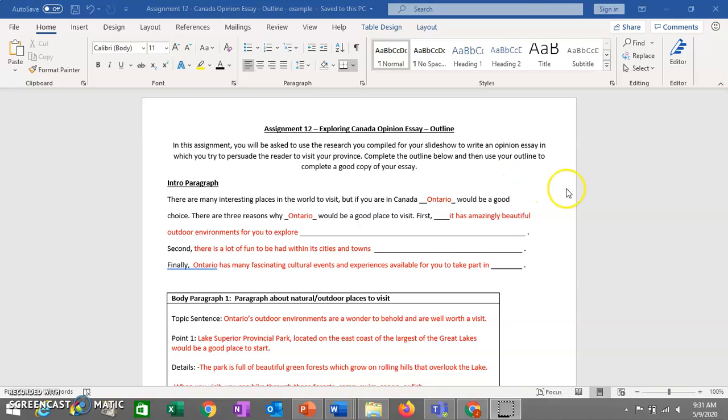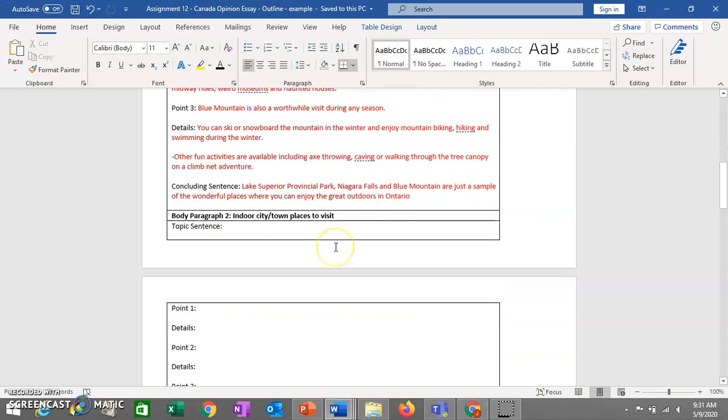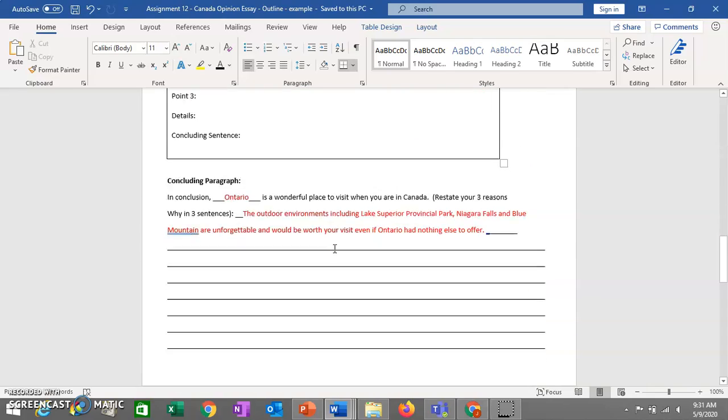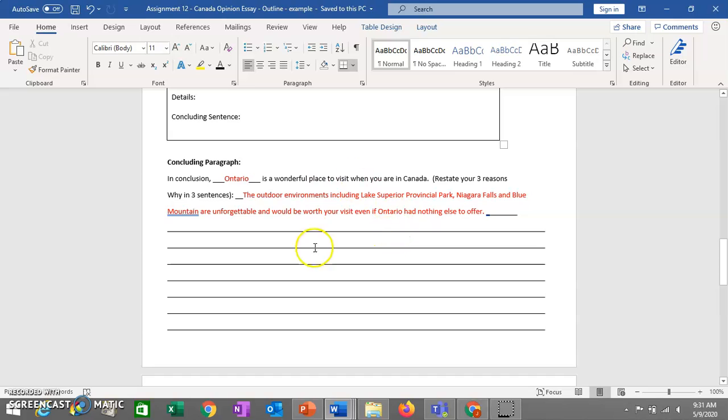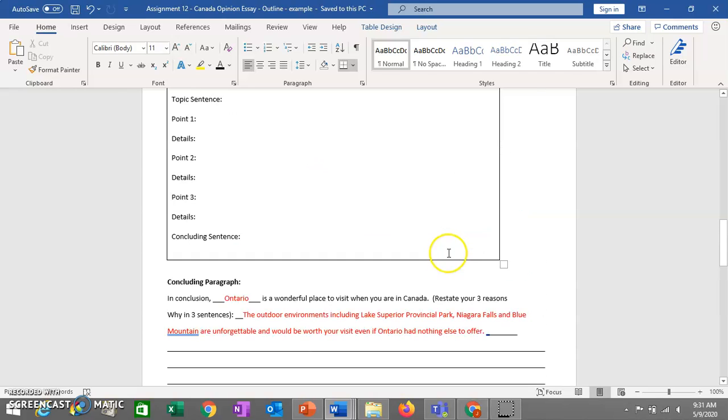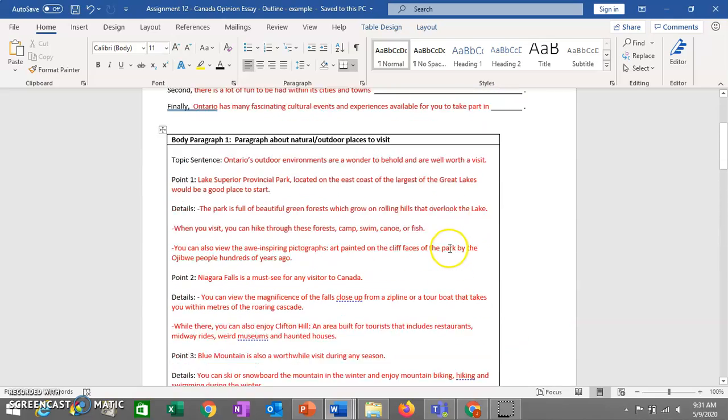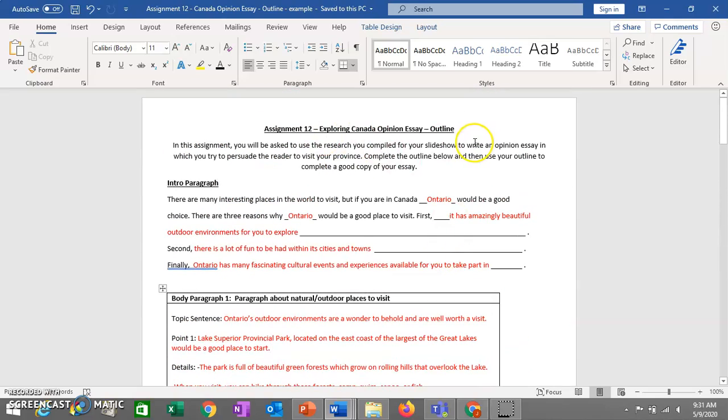All right, so the opinion essay, as we write it in high school, is typically 5 paragraphs. You have an intro paragraph, you have 3 body paragraphs, and then you have a concluding paragraph. So you saw that already in your mini opinion essay, and we are going to continue with this format with your essay about your province.